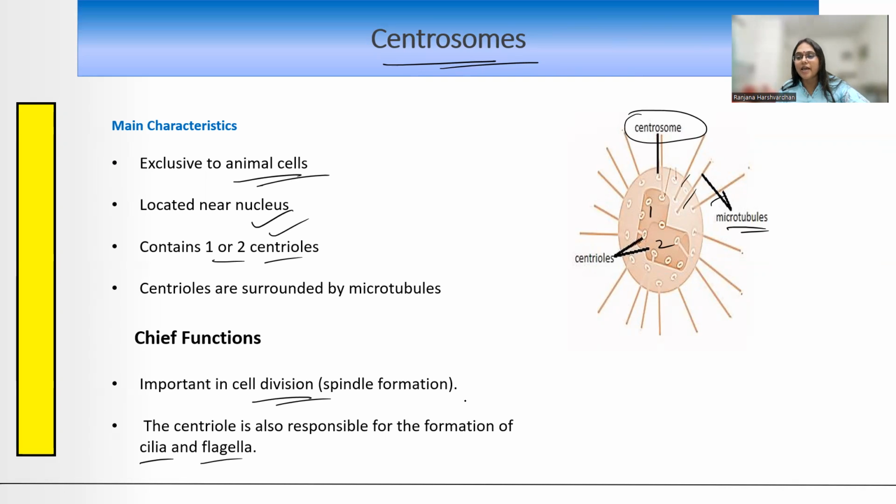अब cilia और flagella क्या है? तो ये locomotory organelles हैं जो कि आपको bacterial cell पे या हमारे cell में भी पाए जाते हैं. Suppose this is bacterial cell. तो ये एक एंड पे जो लंबी पूंछ जैसी होती है, टेल लाइक स्ट्रक्चर जो होती है, इसको फ्लैजिला बोलते हैं. And the small hair like projections are called cilia, and this is called flagella. Locomotory organelles हैं. Other functions भी हैं, मगर हमें अभी details में required नहीं है. It's not required for you at this stage, which is why I will not go into the structure and also the detailing of the structure of cilia and flagella for you.